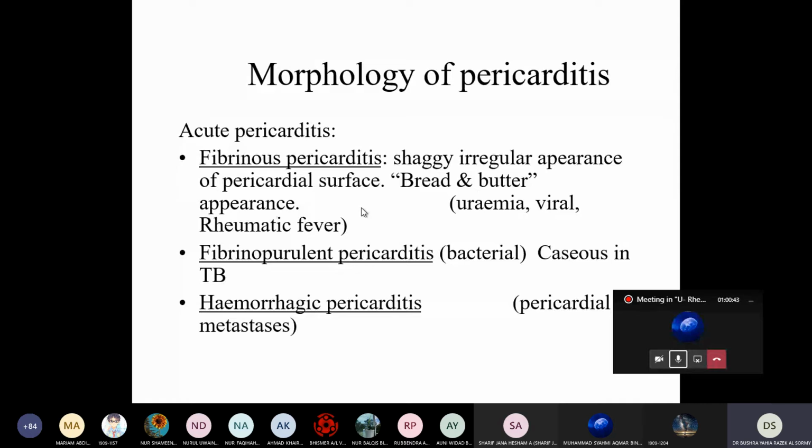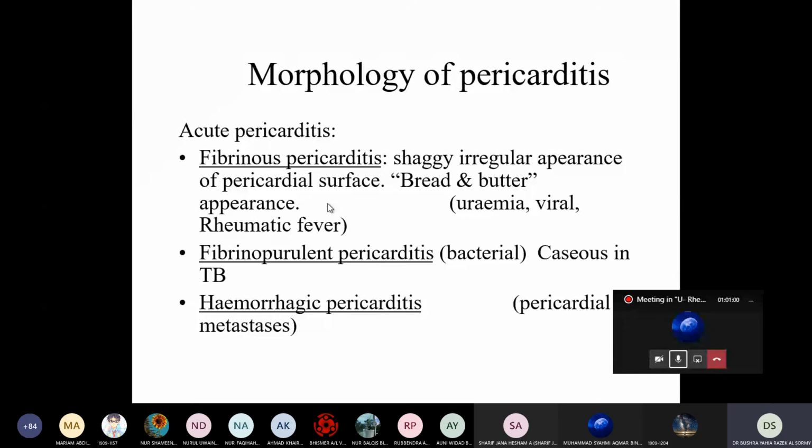Okay, so it occurs in rheumatic fever. We said because of deposition of fibrin in response to inflammation. So when the patient is treated, how is it resolved?